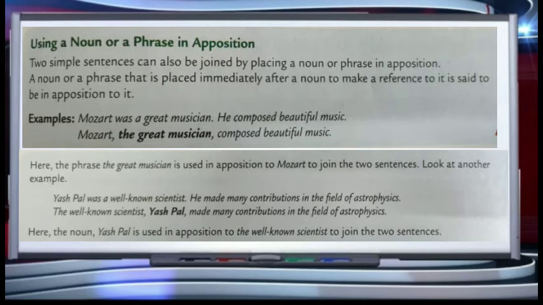Now let's have a look at another example. Yashpal was a well-known scientist. He made many contributions in the field of astrophysics. This sentence can be joined as the well-known scientist Yashpal made many contributions in the field of astrophysics. Here, the noun Yashpal is used in apposition to the well-known scientist to join the two sentences.